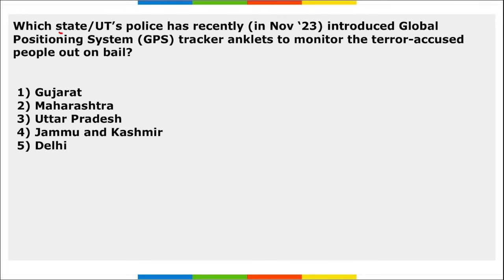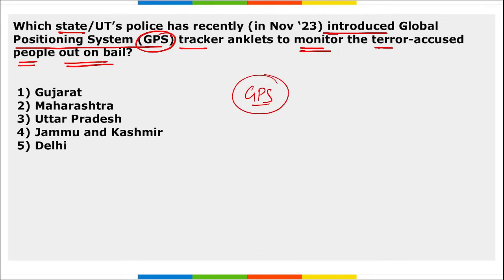Next, which state or UT police has recently introduced a global positioning system GPS tracker anklets to monitor the terror accused people out on bail? So, which is the state that has recently introduced a GPS tracker anklet to monitor the terror accused people out on bail? It is Jammu and Kashmir, right? This is to maintain law and order. This device is already used in countries like USA, UK, South Africa, then Australia and New Zealand too.